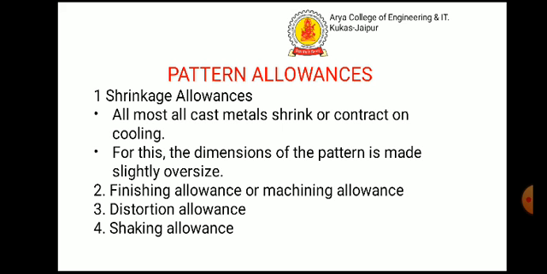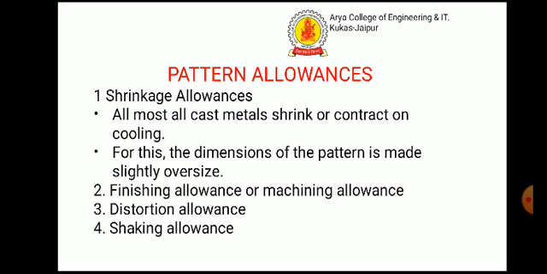Now, pattern allowance. A pattern is always made larger than the final casting because it carries certain allowances due to metallurgical and mechanical reasons.